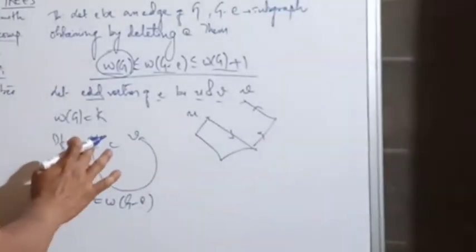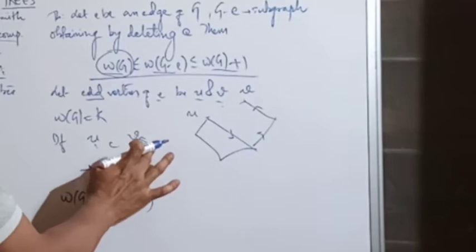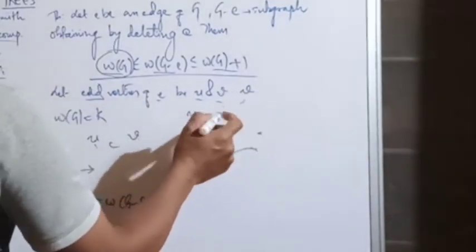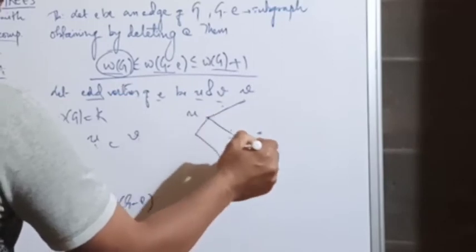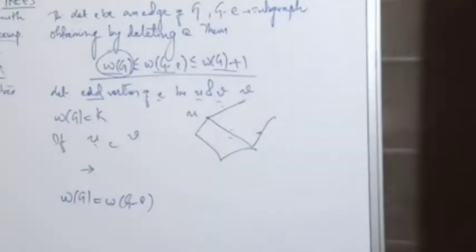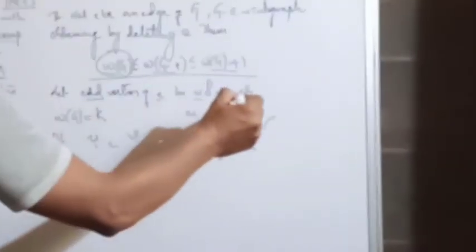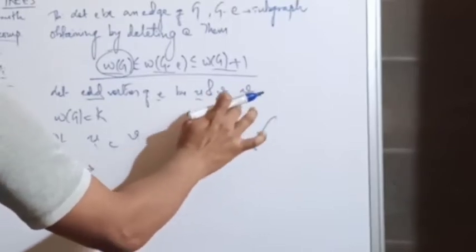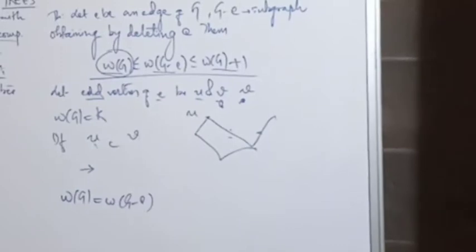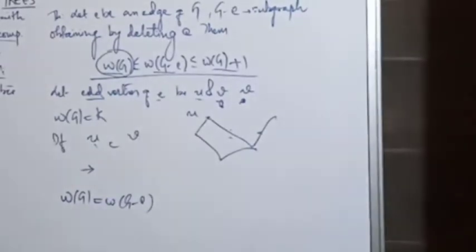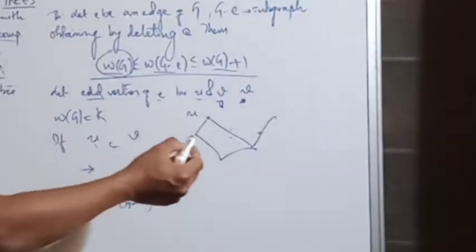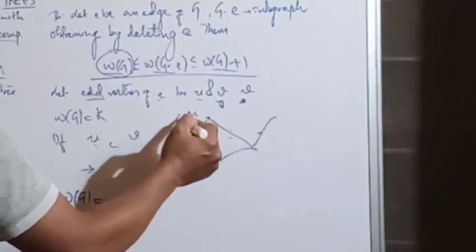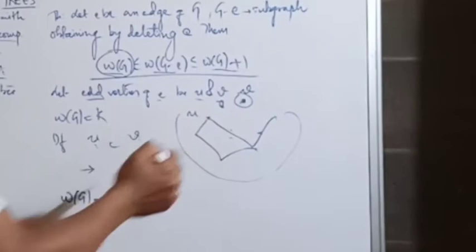But if there is only one path from U to V, suppose you don't have this path, U to V is this one. There is only one path from U to V. Is that clear? So suppose this is E, and just remove this one E, and V will become disconnected from that whole graph. So instead of one component, now this whole graph will become two components. One is this and another one is this, two components.